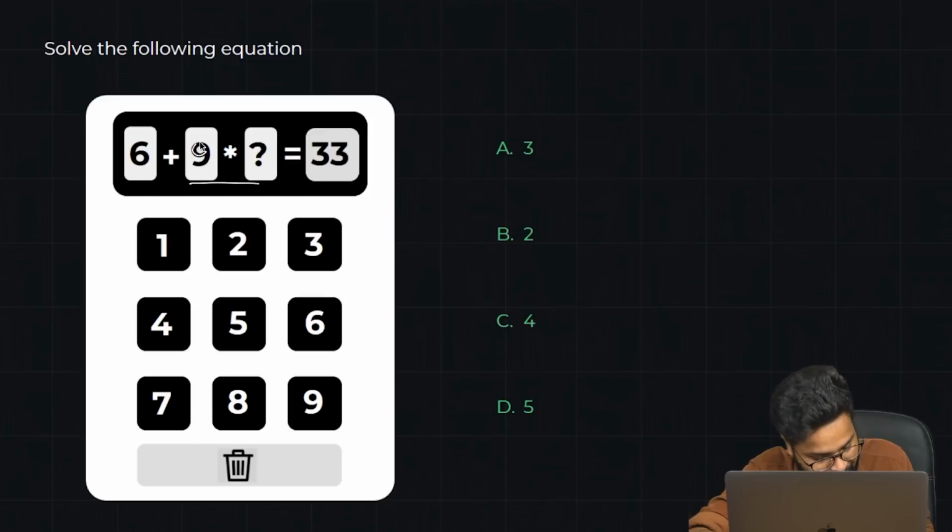What should I multiply with 9 and then add 6 to it to get 33? Let's start with 1. 9 ones are 9, 9 plus 6 is 15, cannot be the case. If I multiply with 2, 9 twos are 18, 18 plus 6 is 24, cannot be the case. If I put 3, 9 threes are 27 plus 6 is 33. So 3 is the option here.